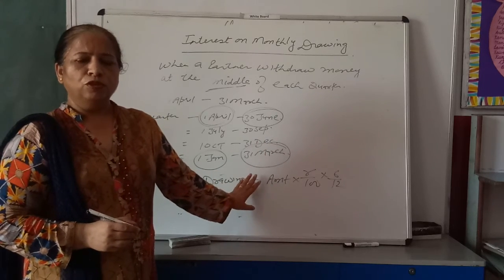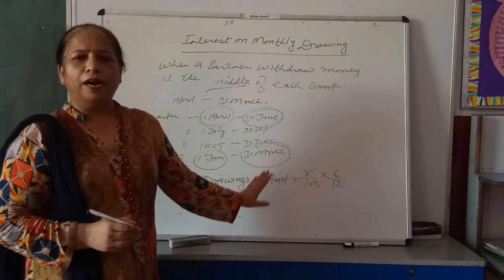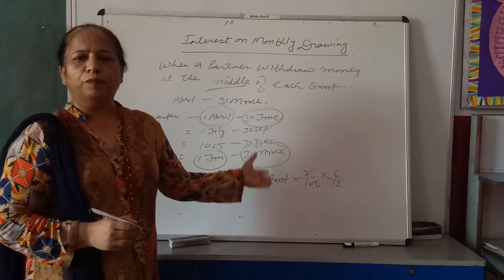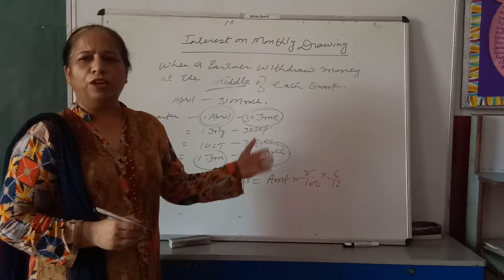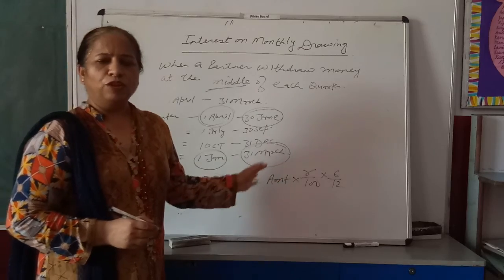Am I clear? So this was all about interest on drawings when a partner withdraws money in the beginning of each month, end of each month, middle of each month, beginning of each quarter, end of each quarter, and middle of each quarter. Thank you. Have a nice day.